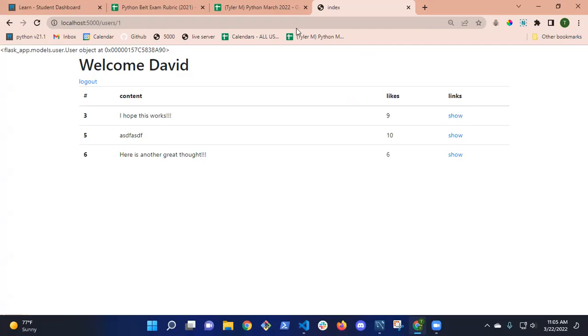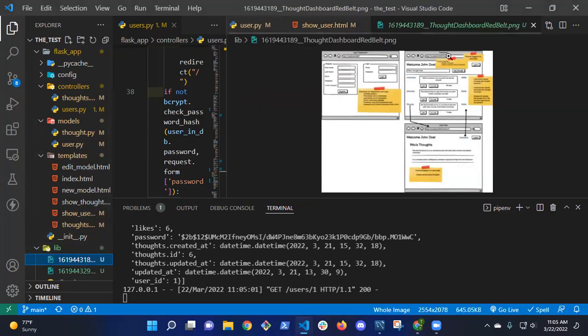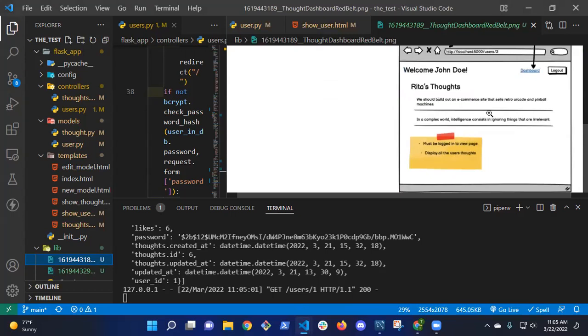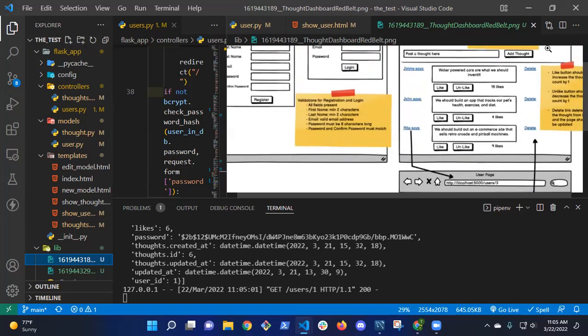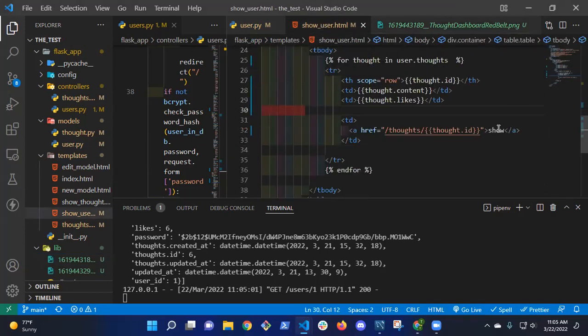Cool. So I have show. Let's go back to our wireframe and make sure we're meeting all the requirements. Okay, so actually, all we need to do is show the thought, because the delete links go up here, right? So all we need to do is click on it. Actually, we don't need the link down here. All we need is the thought and the content.